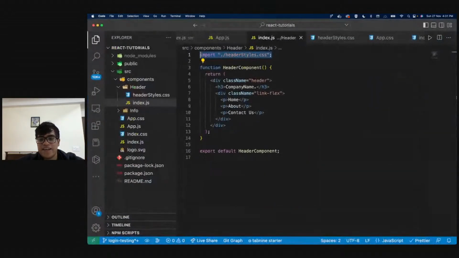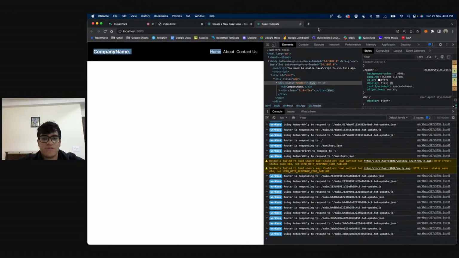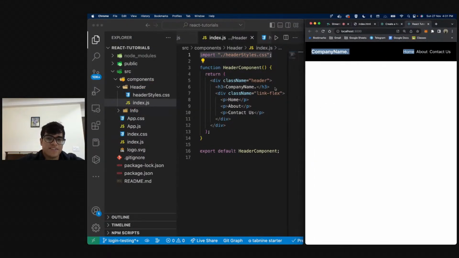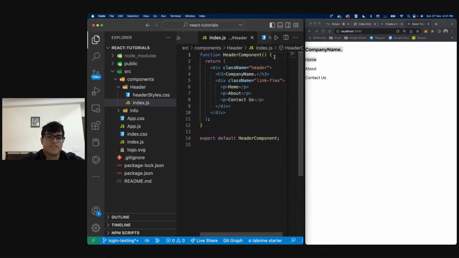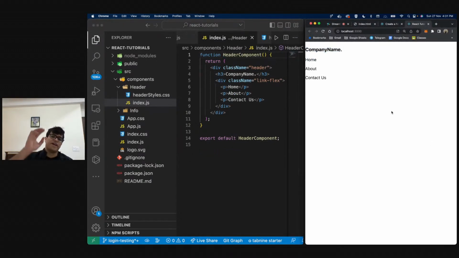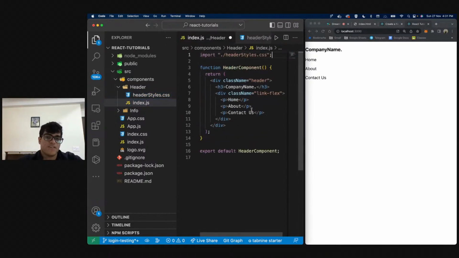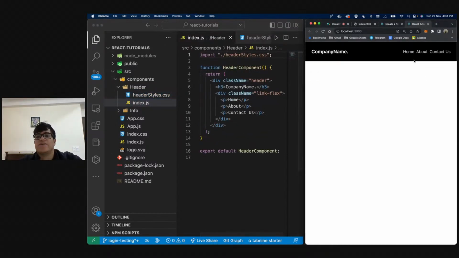Let's say if I don't do this, instead of this, I get rid of this import and I save it. As you can see, my HTML is still there, but it has no styling, even though I have styled it, right? So what is wrong? How do we import it? I'll be saying import header-styles.css, and that is how I know my styles can be applied, right? Did you guys understand this?